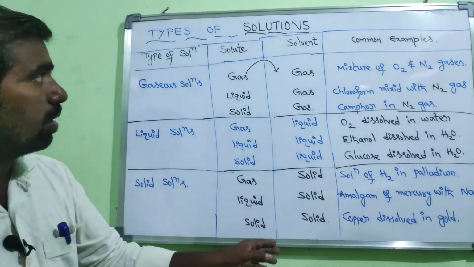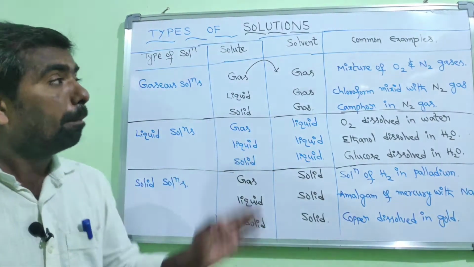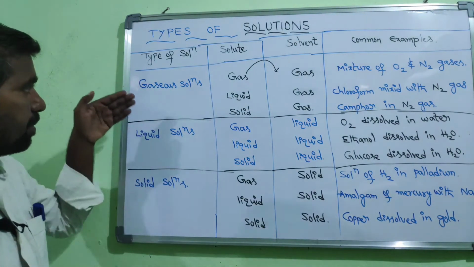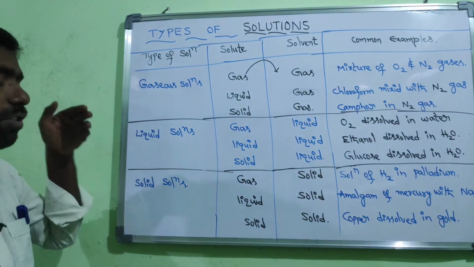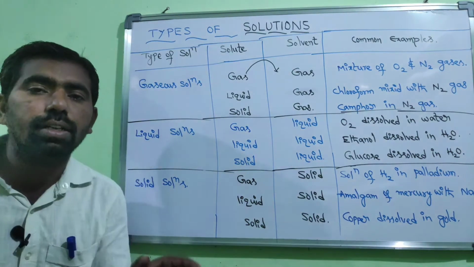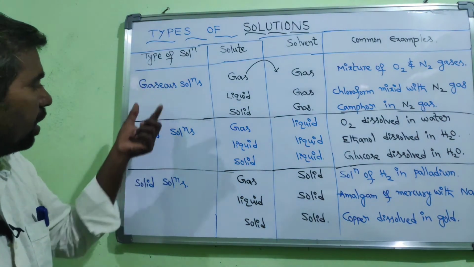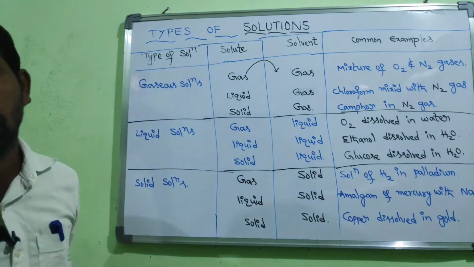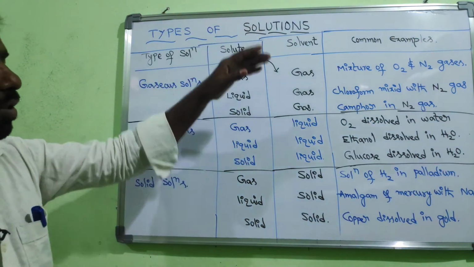So these are the types of solutions based on the physical state of the solvent. Majorly three types: one is gaseous solutions, the second is liquid solutions, and the third is solid solutions. Again, each one is divided into three types based on the physical state of the solute. So this is about the types of solutions.